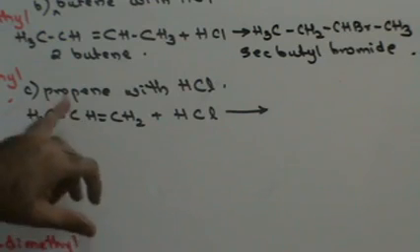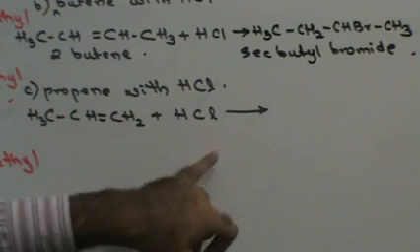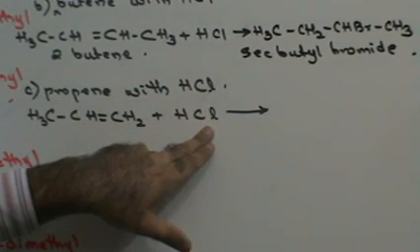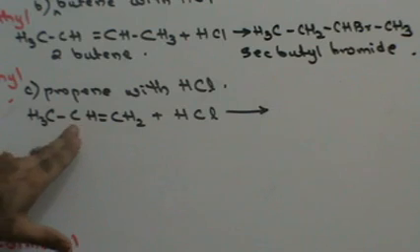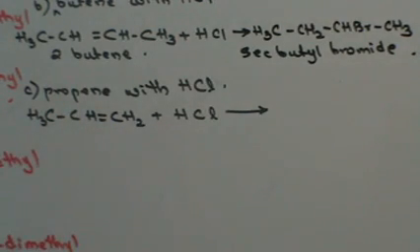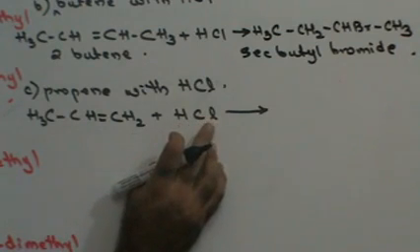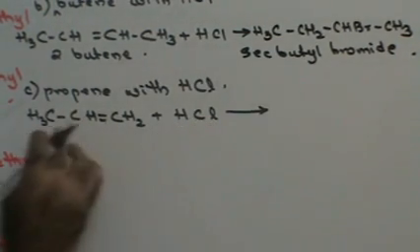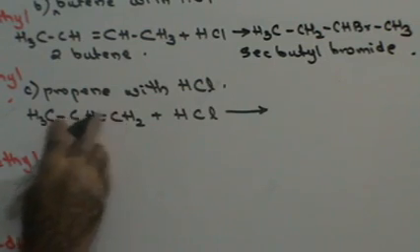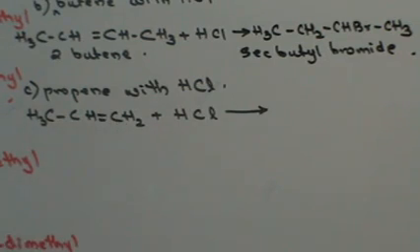It states that when an asymmetrical compound reacts with an asymmetrical reagent, the negative part of the reagent combines with that carbon atom containing the least number of hydrogen atoms. The negative part of the reagent, that means chlorine, could combine with either this carbon atom or this carbon atom. It will combine with that carbon atom which has fewer hydrogen atoms. Right?